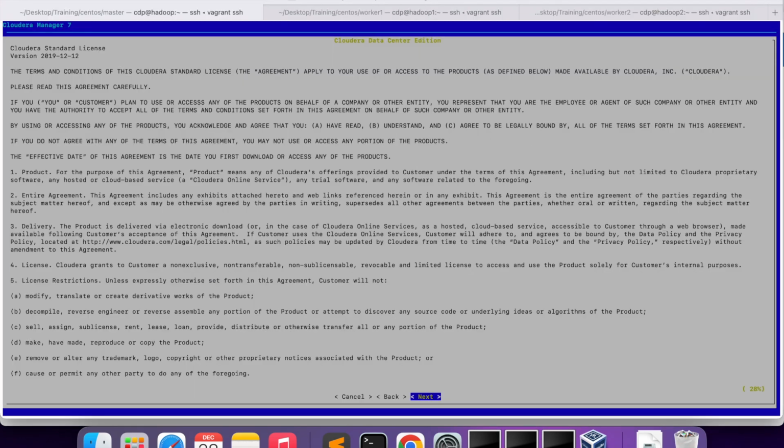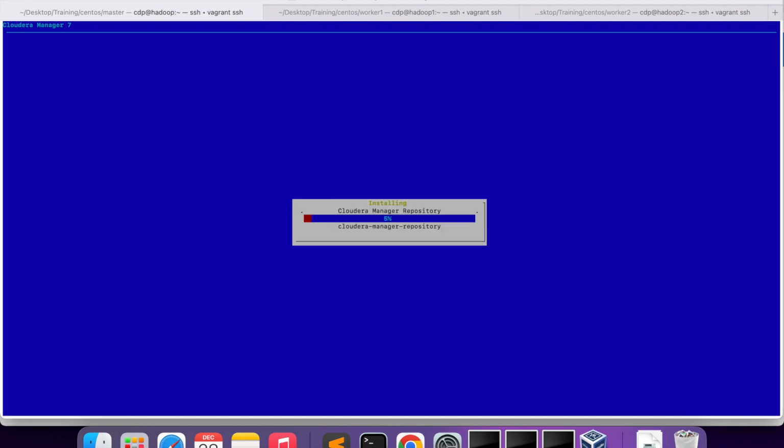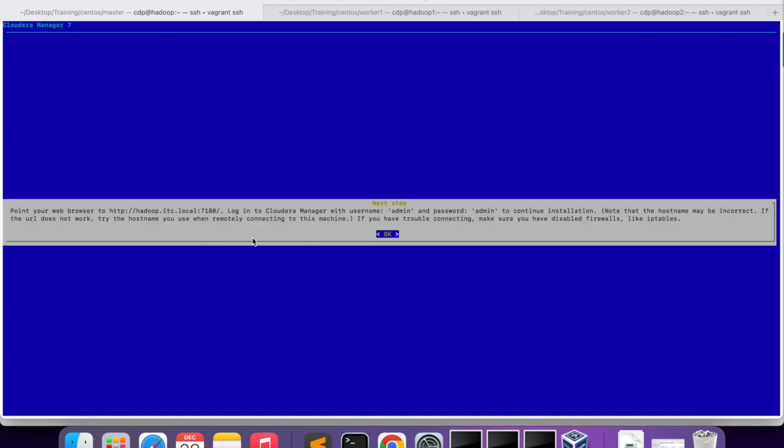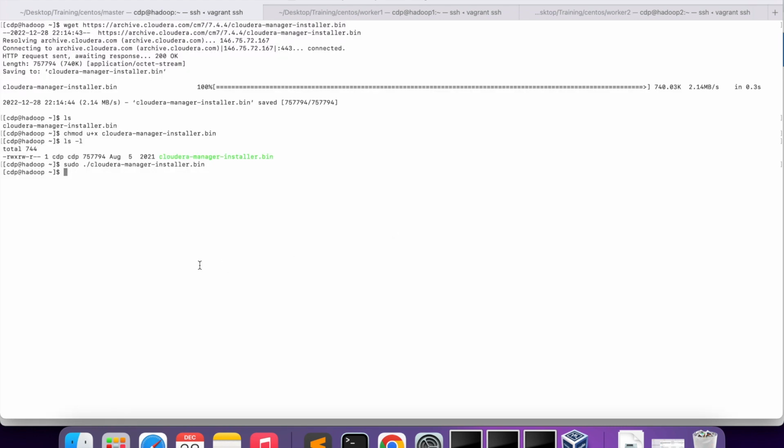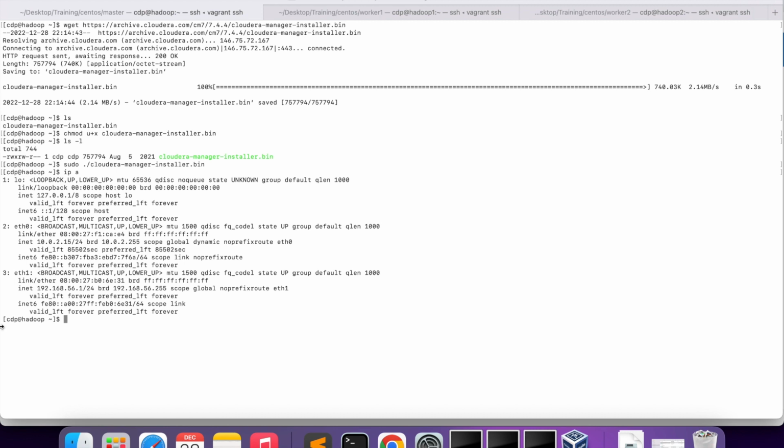You need to click next, yes. It will take some time. After that we'll proceed. Setup is done. We need to log into Cloudera Manager from here. So we need to use the IP for this. We already set the IP, so you just click OK. We already know the IP, it's this one.